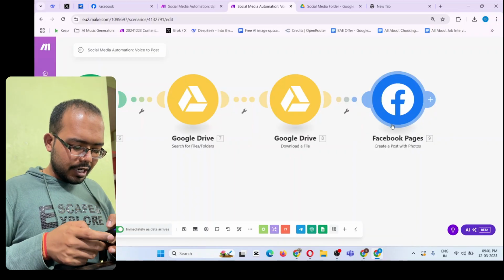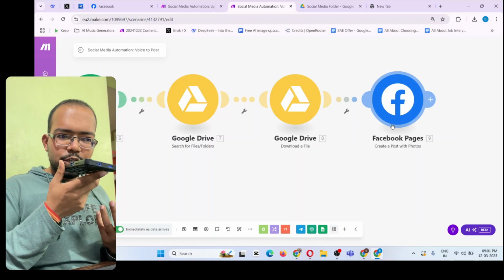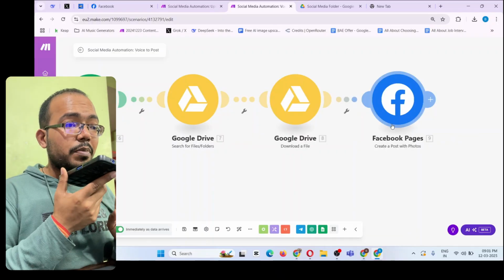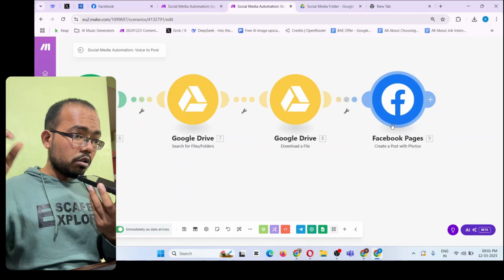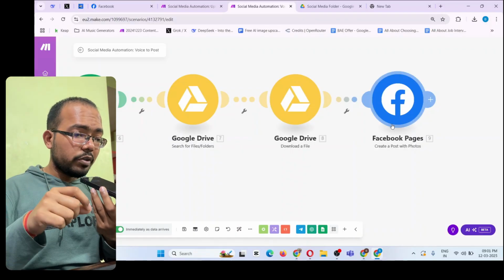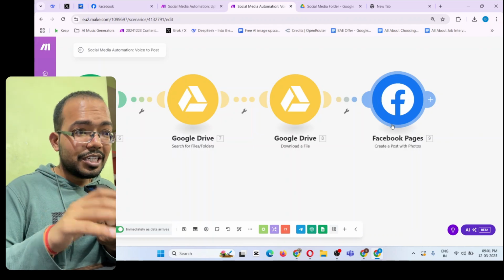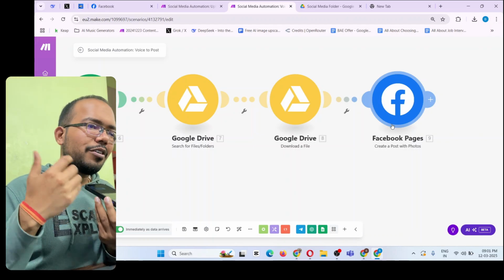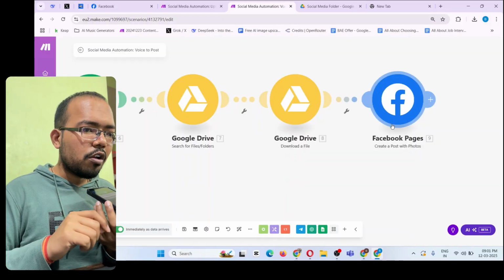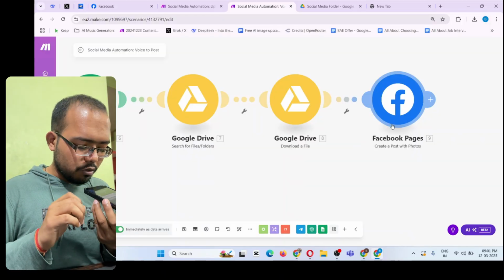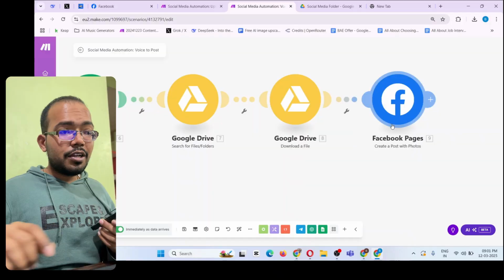So I open my Telegram and right now I am creating a YouTube video and this is actually pretty amazing. This social media AI automation tool, no one in the world is talking about this. No one else built this automation, but I create this special automation for the coaches and this is just a demo of what it is. So I will show you more how to build it actually complete step by step. So follow me, subscribe my channel and I will show you more. So this is the voice message only and I uploaded it and send it to the Telegram.